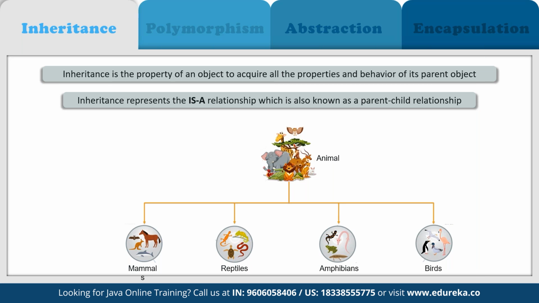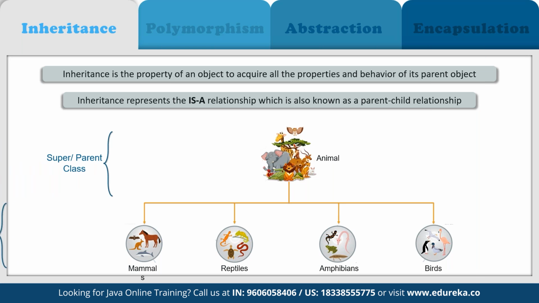Because suppose a property has been defined in a class or in a subclass, then that can be easily carried over to all the child components as well. So every child is going to inherit the properties from the parent component, and that's how we make sure that we don't have to rewrite the same thing again and again. We can easily inherit those components automatically from the parent itself. That's how it works here.